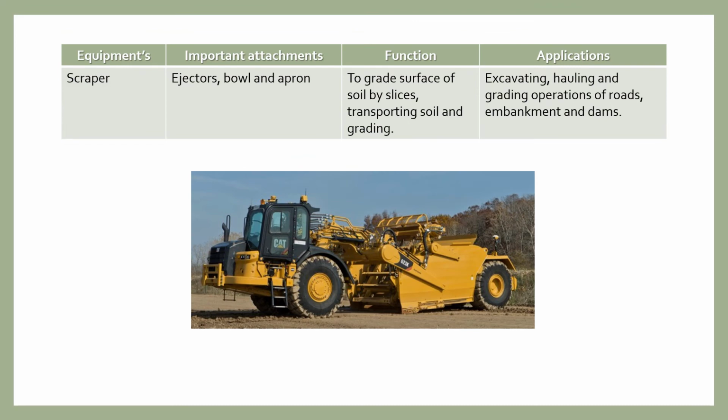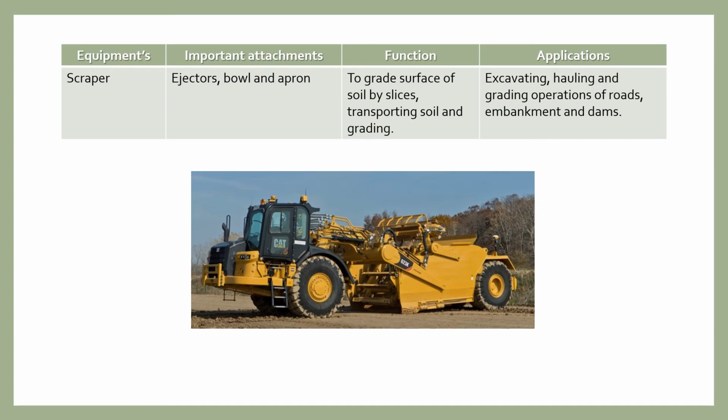Next is scraper. So basically a scraper is a heavy equipment which is used for the earth moving purpose. It has a rear bed as a vertical movement hooked with a sharp horizontal front edge that cuts into the soil like a carpenter's plane and fills the hopper.